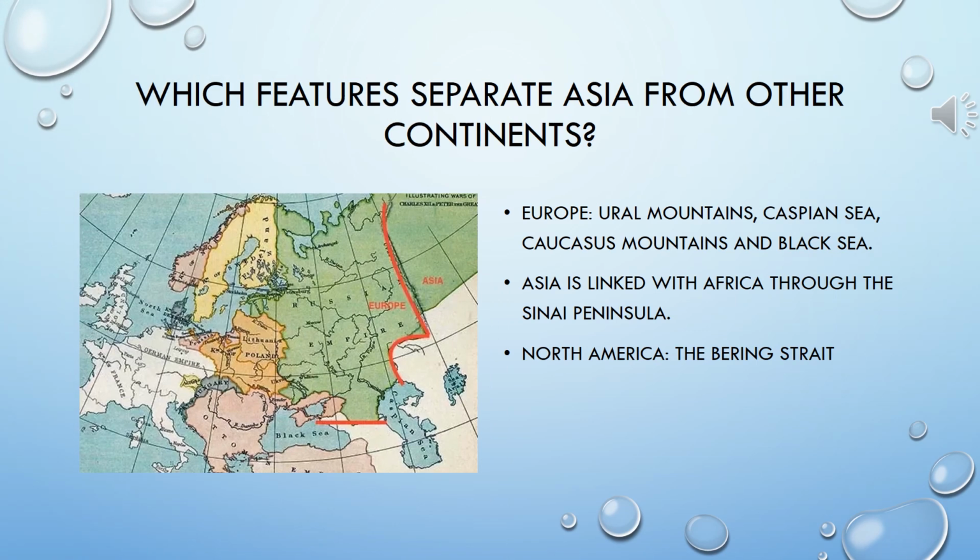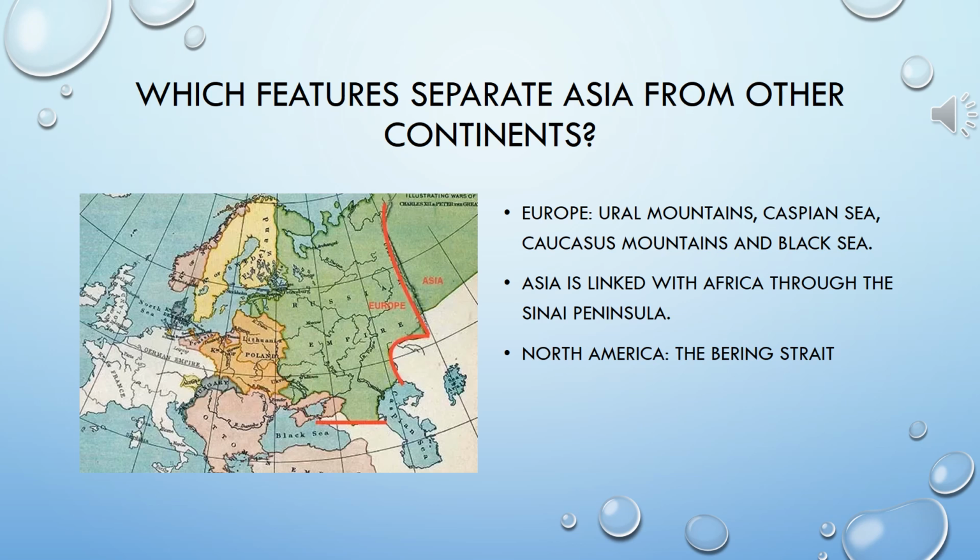Next is, which features separate Asia from other continents? Please learn the name of those features and also try to find them on the map which is provided to you in your book, and also locate them on the map of Asia.